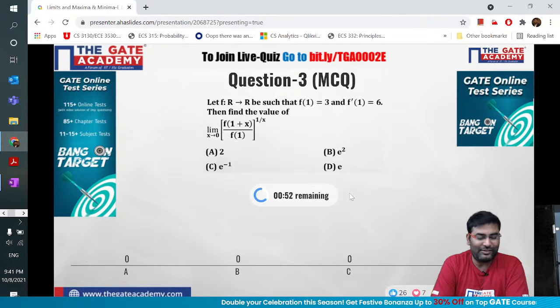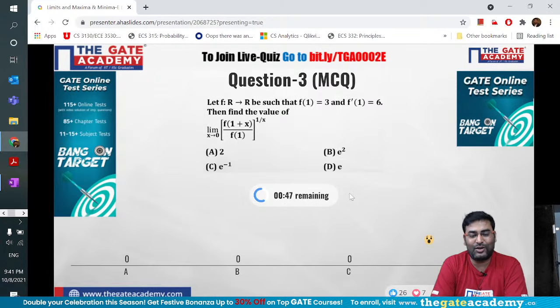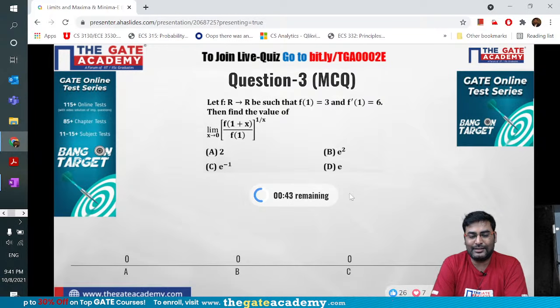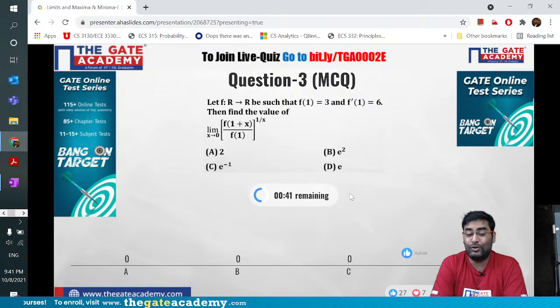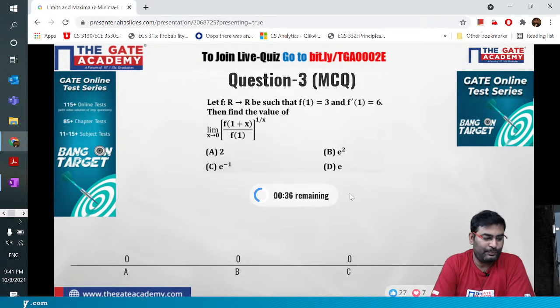If you see this question clearly, you will see f of 1 is 3 and they have also given f dash 1. First of all, you need to verify the limit form. It is, I think, the 1 to the power infinity form, and you know the formula I have given to you guys. You can use the formula and get the right answer.